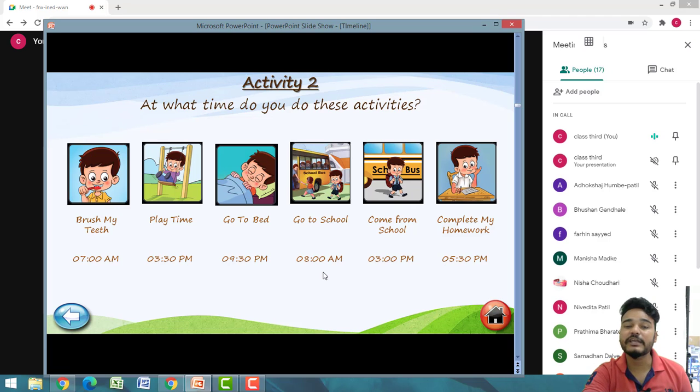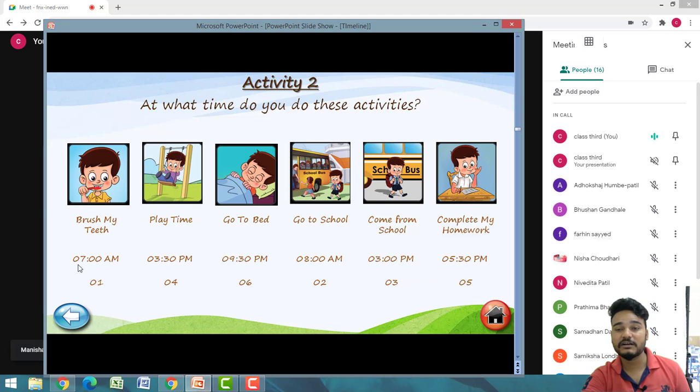Now if we give them numbers, brush my teeth comes at number 1, go to school at number 2, come back from school at number 3, playtime at number 4, complete homework at number 5 and go to bed at 6.